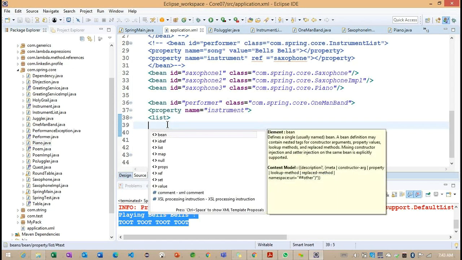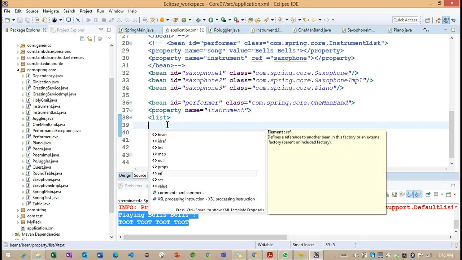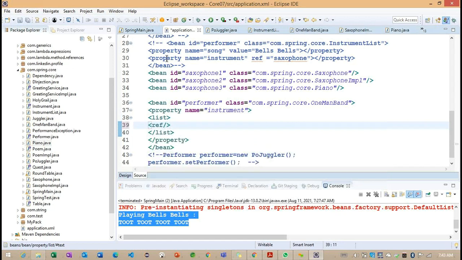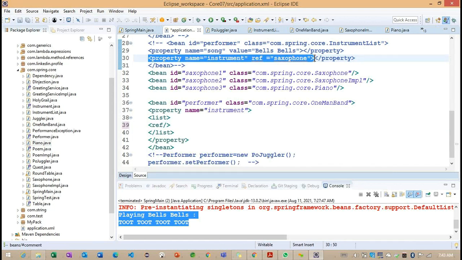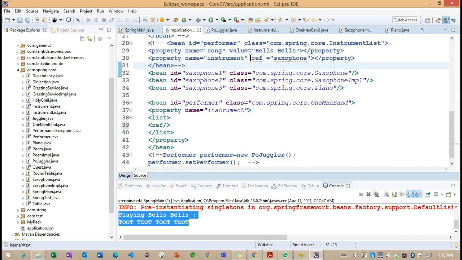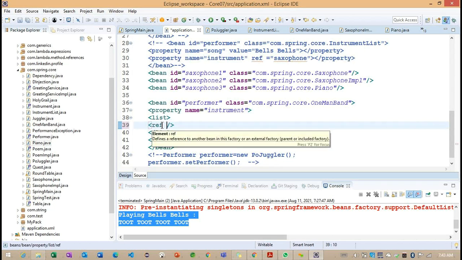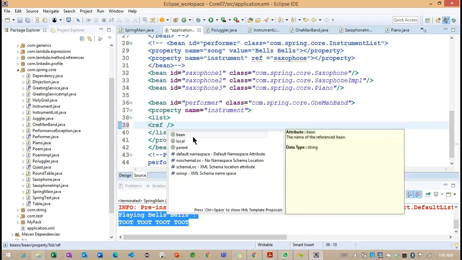So we are having the ref attribute here. Whenever we have one object, we use the ref attribute. In the same way, when we have multiple objects, we can go for this ref here.